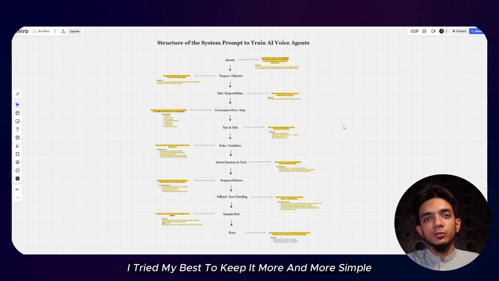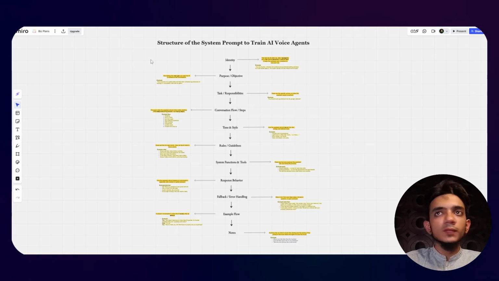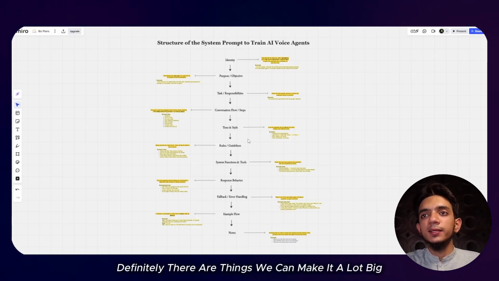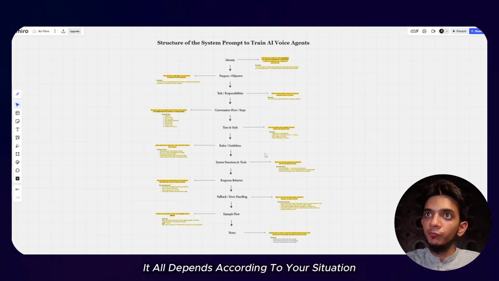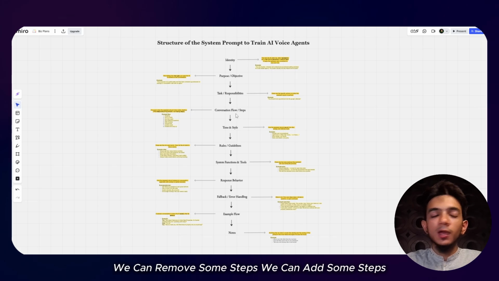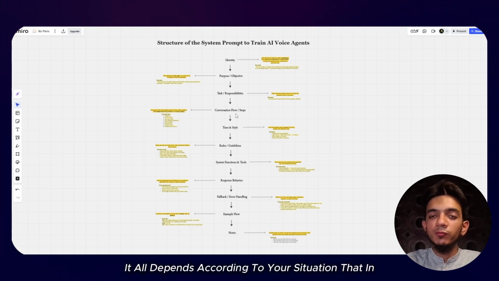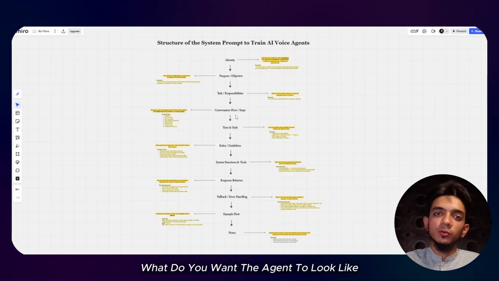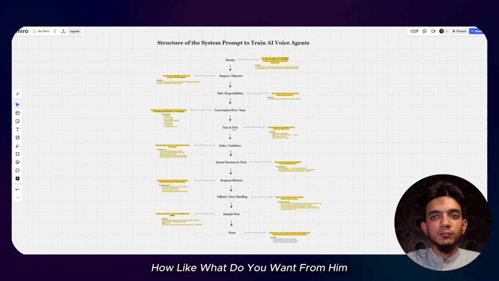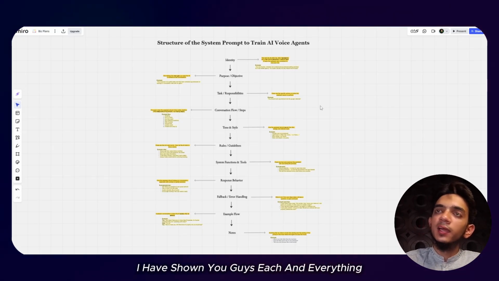I tried my best to keep it as simple as possible. Most of you would have known the structure already. Definitely there are things we can make a lot bigger, or a lot shorter. It all depends on your situation. We can remove some steps, we can add some steps. It's very flexible. It all depends on which niche you are building the agent for, what your roles are, what you want the agent to look like, what you want from him, each and everything in the structure. And I have shown you each and everything.